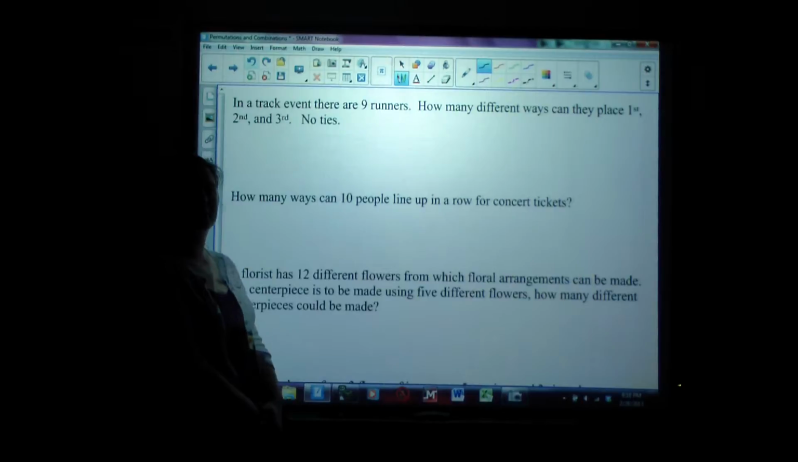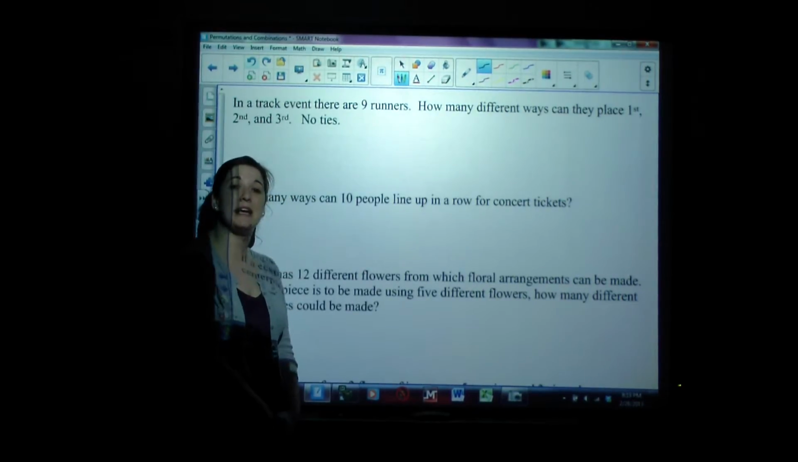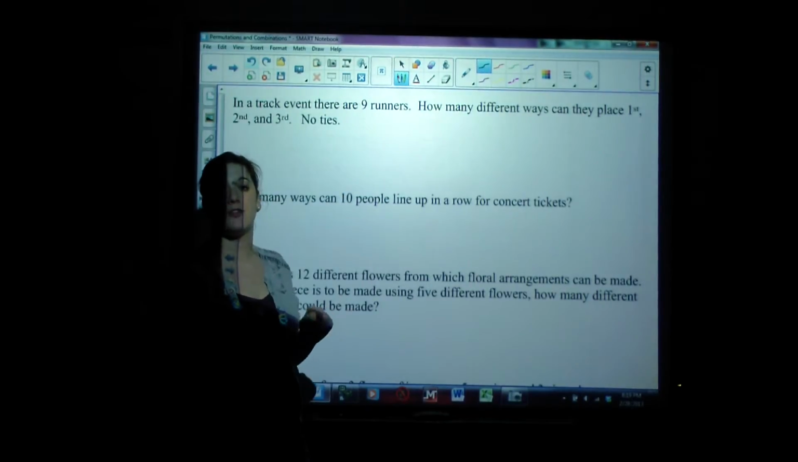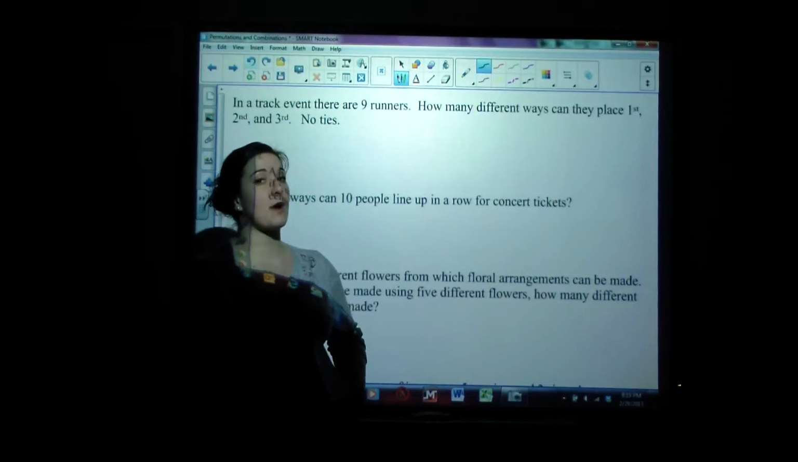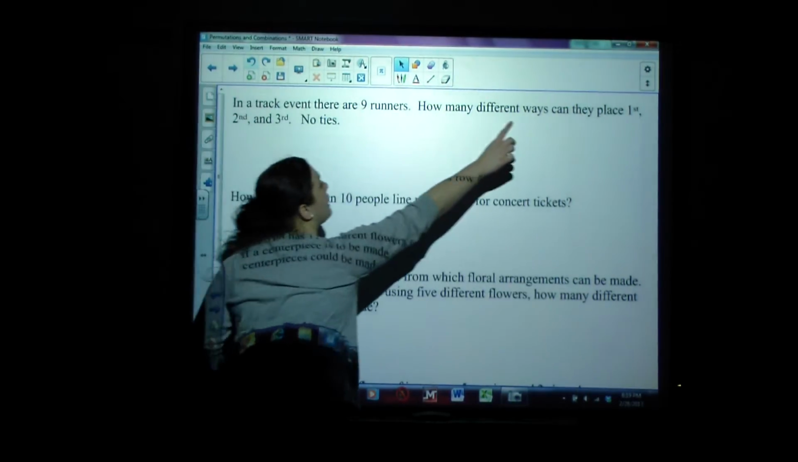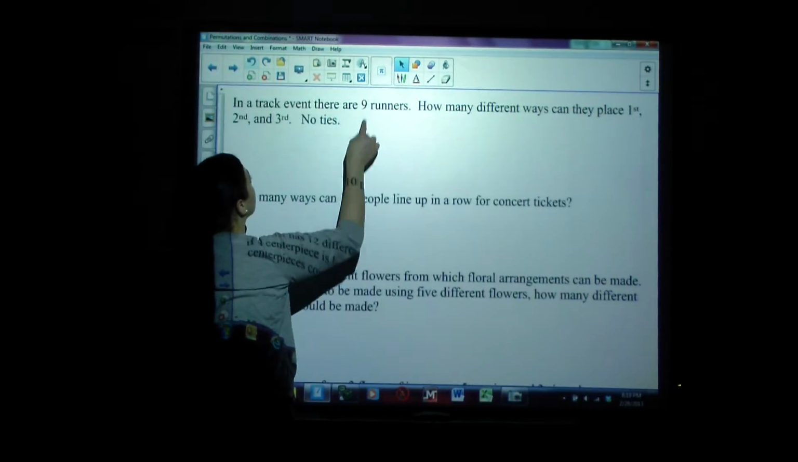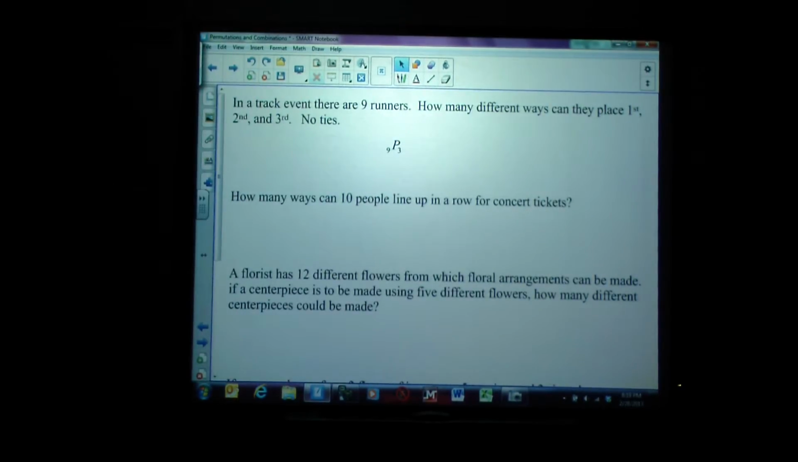How would we take care of this? Will we use that fundamental counting principle, some kind of permutation, or a combination? Hopefully you're thinking permutations, because you're finishing first, second, and third, which means order matters. So to figure out this problem properly, we have to realize we have 9 runners total and 3 places for finishing. So what we're going to need to do is take 9 permutations of 3.